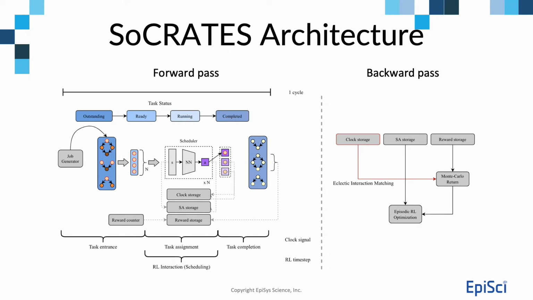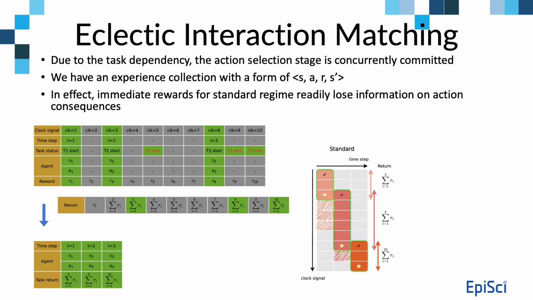After completing a running episode, we proceed with a conventional algorithm. Here we use the REINFORCE algorithm. When computing returns, we apply the eclectic interaction matching strategy. Conventionally, we have an experience collection in the form of state, action, reward, next state, denoted by S, A, R, S prime. A reward immediately follows before the next state is received. In this case of return computation, partial rewards are discarded because the states are concurrently received due to the task dependency.